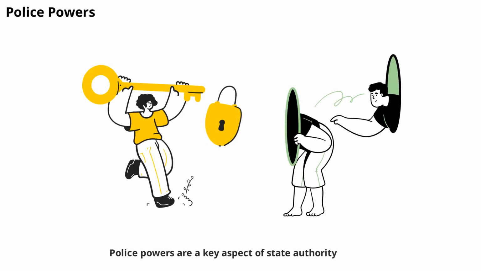Police powers are a key aspect of state authority. They include the ability to enforce laws, maintain public order, and protect citizens. Police officers have the authority to investigate crimes, make arrests, and ensure community safety. These powers are limited by law to prevent abuse and protect individual rights.